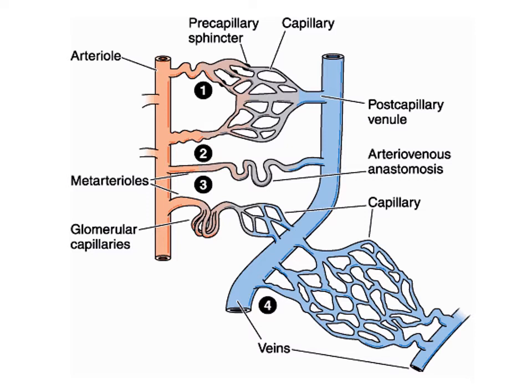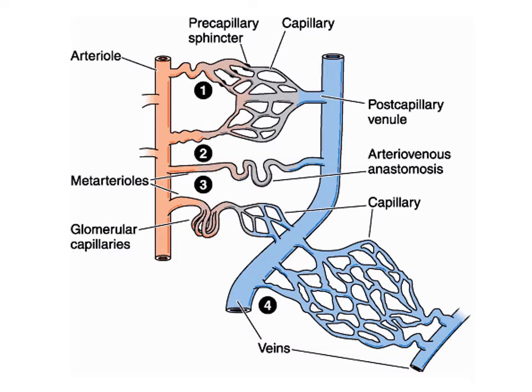And beyond the precapillary sphincter, that means in the capillary, there is neither any muscular element nor any elastic element. There is only a single layer of endothelium resting on the basement membrane or basal lamina. After that they combine to form the post-capillary venule. It will form small vein, medium sized vein, large vein and vena cava.